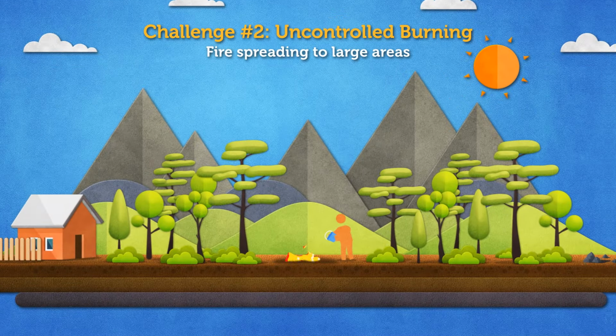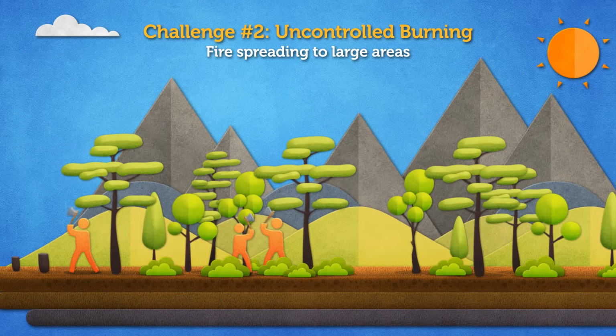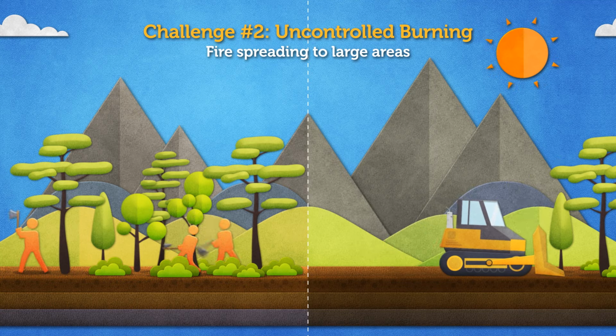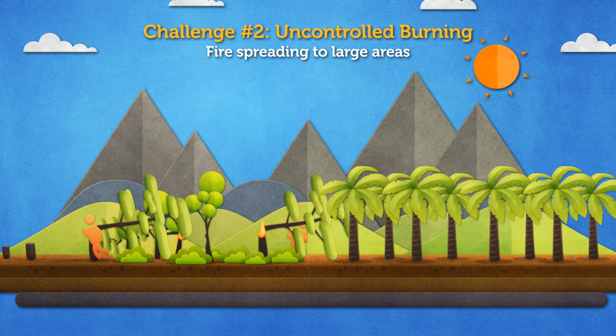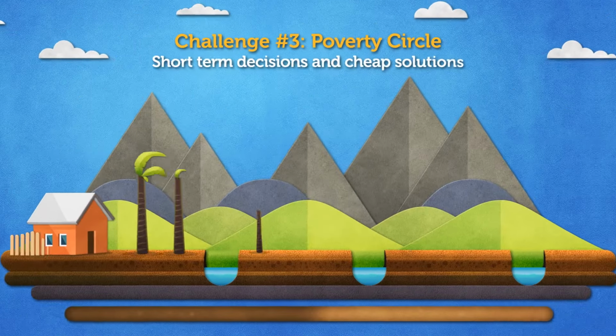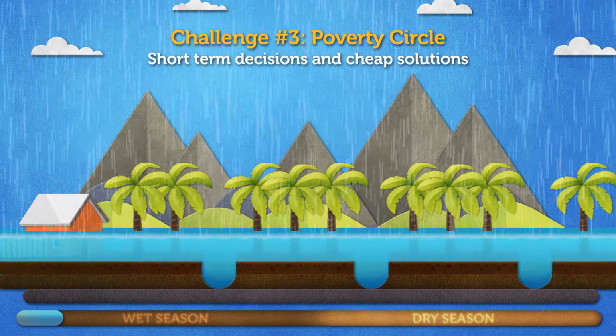Challenge 2. Agriculture in rural areas still uses slash and burn techniques. Uncontrolled burning occurs when local communities are not aware of the risks associated with fire or of any of the affordable alternatives to burning the land. So with such little understanding of fire management, unmanaged fires can get out of control and quickly spread across large areas. Challenge 3. Poverty results in the use of fire for land clearing, costing only $5 to $10 per hectare.